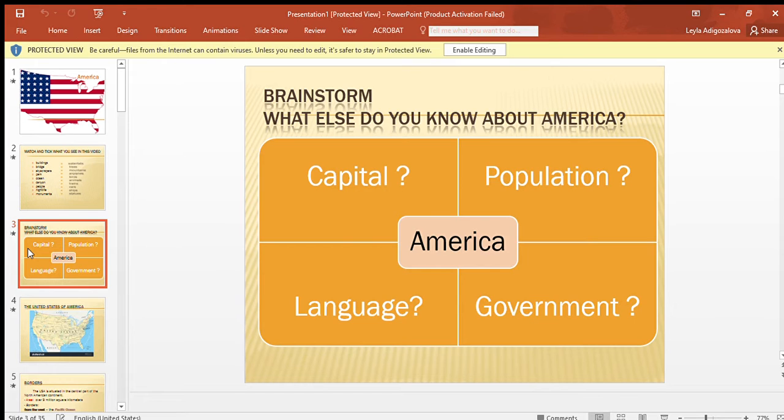Most of you know that the capital of America is Washington, D.C. The population of the United States is more than 250 million people. The language is American English, and the government is the President and the Congress.